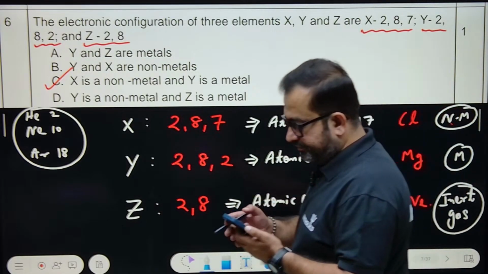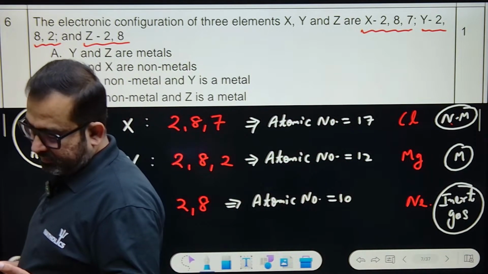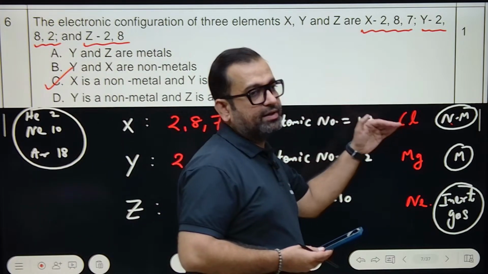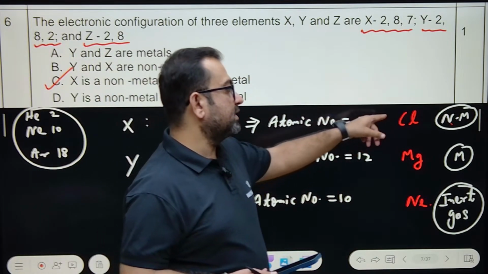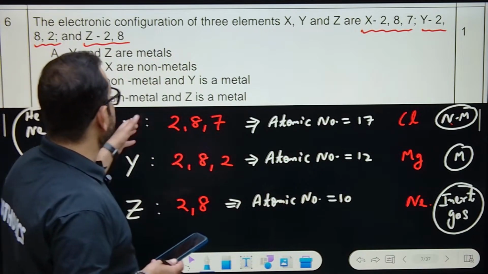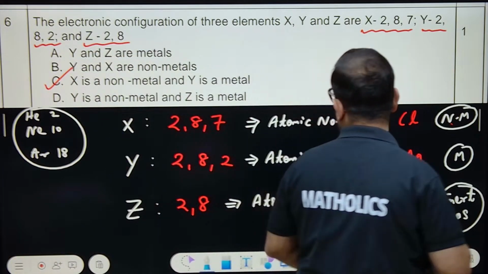Fluorine atomic number? Come on. Fluorine atomic number is 9. Fluorine, chlorine, bromine, iodine. Fluorine 9, chlorine 17. Okay, the same series of halogens. So this is the answer: X is a non-metal and Y is a metal.